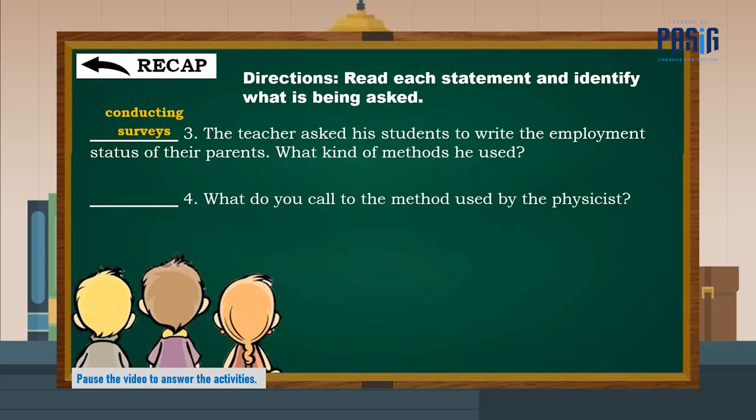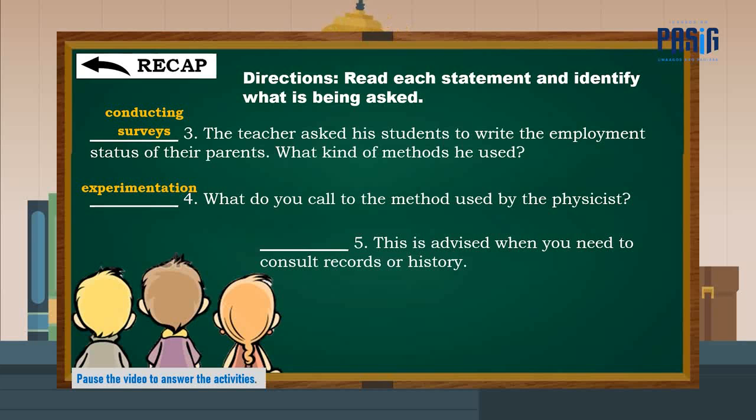Number 4. What do you call the method used by the physicists? You have 3 seconds to answer. The correct answer is experimentation.